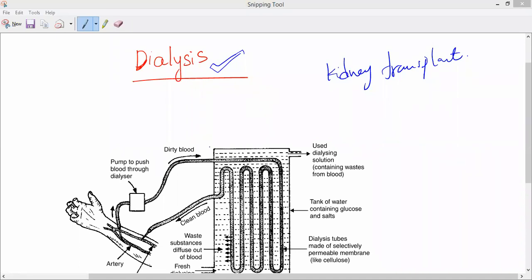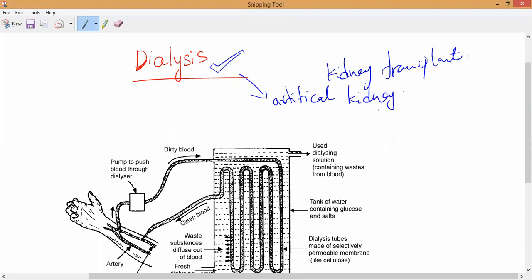Kidney failure is usually treated periodically on a kidney machine. That is what we call dialysis. So this kidney machine we can also call what? Artificial kidney. Artificial kidney. Till here we have discussed in the last class what renal failure or kidney failure is.